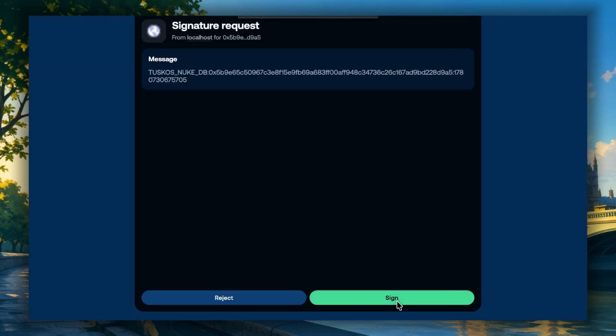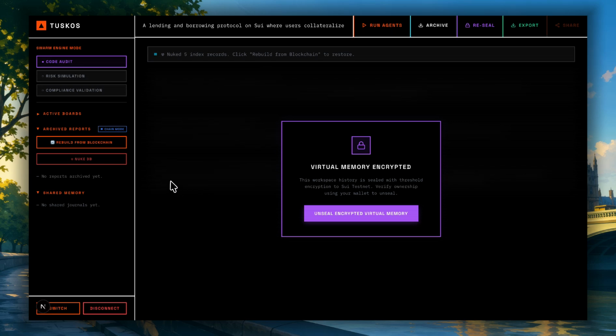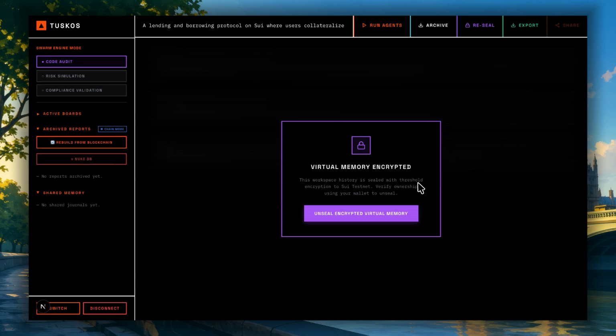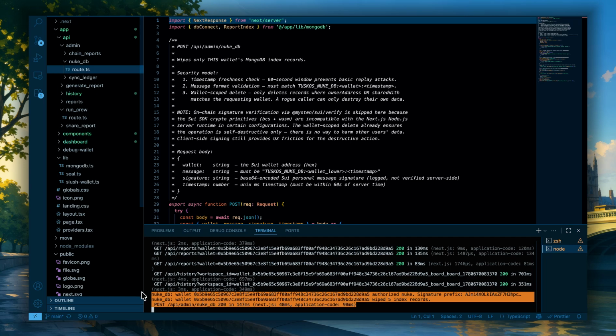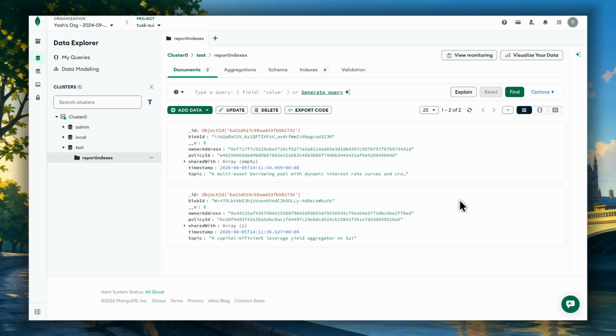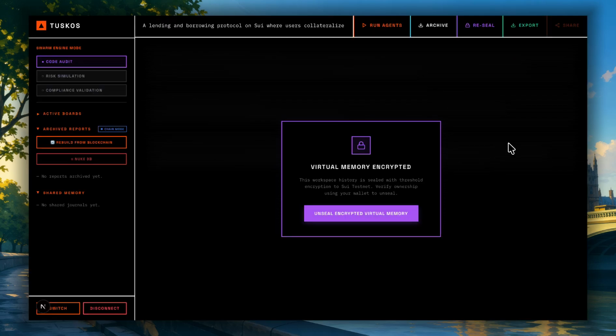If I click on OK and give my wallet signature, as you can see, my DB has been nuked. As a proof that this feature is not hard-coded, we can see the logs in our terminal. Also, as you can view in the MongoDB entries, there are only presently two entries after the deletion. Hence, the database is dropped and the UI has collapsed in the archived report section.